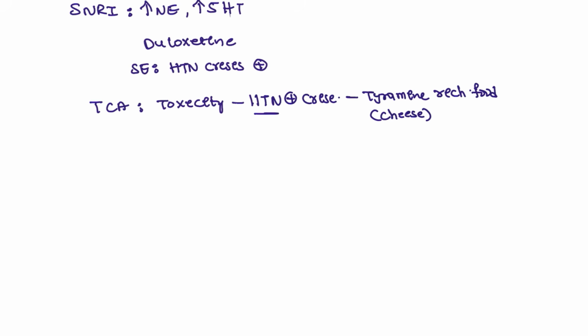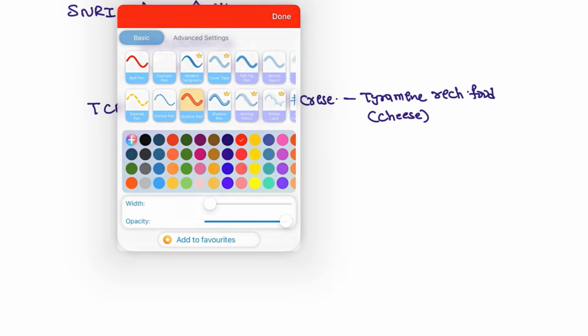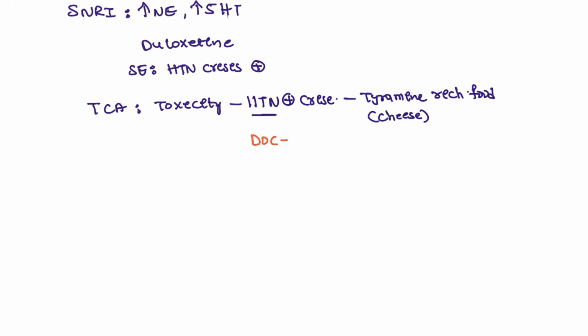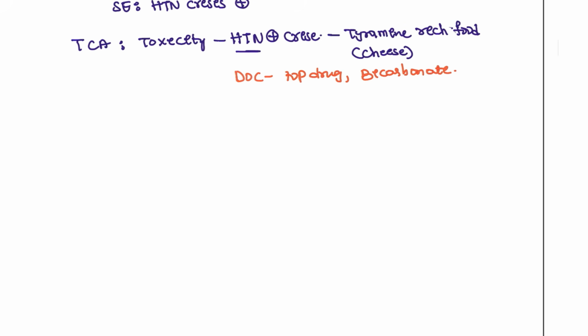And for this toxicity, if I wanted to reverse this, the drug of choice is to stop the drug. Okay, stop the drug, and then we can go for bicarbonate. Okay, bicarbonate infusion is given for this patient. That is for the tricyclic antidepressants that we are discussing, right? This is one of the things that you have to remember.